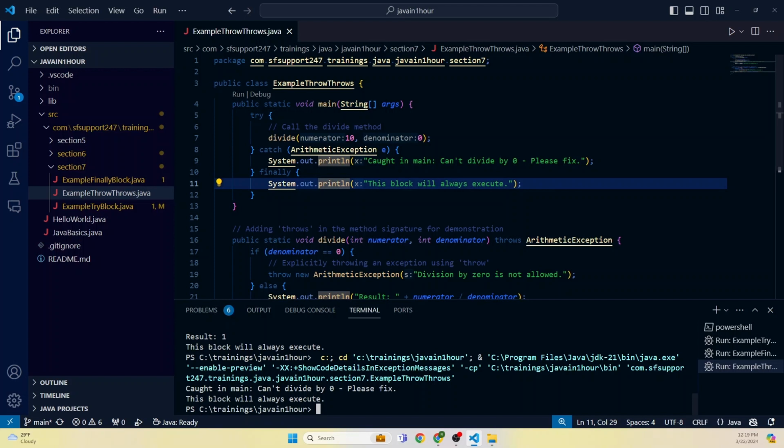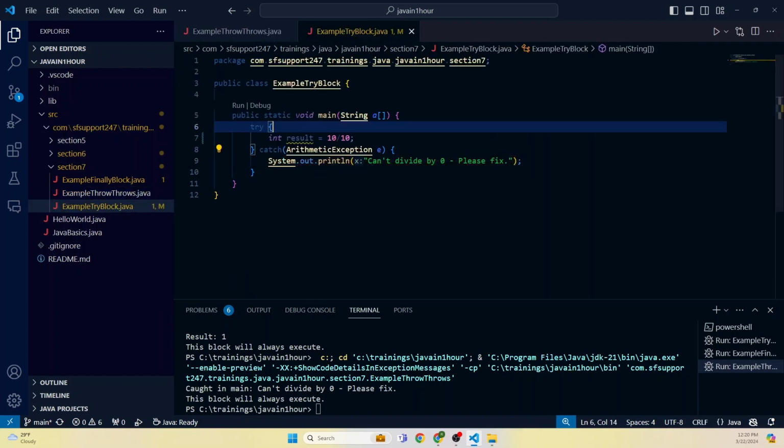This one is thrown and the information came here and was caught, because we are throwing this message and we are outputting this message. Got it? This is how we reviewed the try catch block, finally block, and throw and throws.